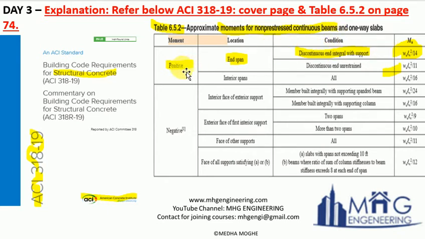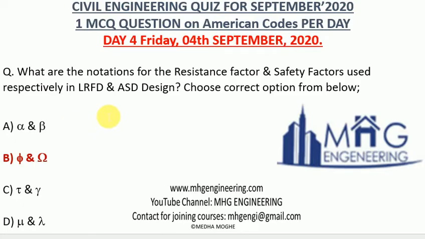So that was our question, and I had asked for the positive moment in the end span for discontinuous ends integral with the supports, and the answer is Wu ln square by 14. So this is the reference. You can note the page numbers and contact me if you want to know more about these codes.